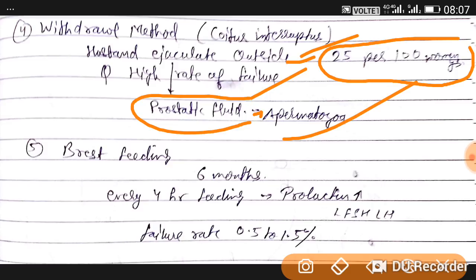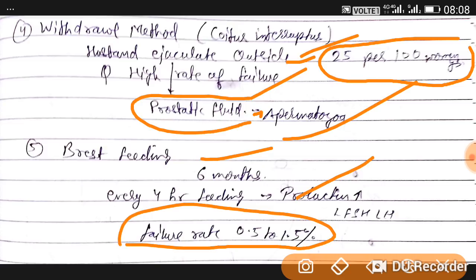Now breastfeeding. If a mother breastfeeds her child every 4 hours up to 6 months, that increases prolactin, and prolactin inhibits the FSH and LH hormones, and the failure rate is 0.5 to 1.5%, quite a low failure rate, guys.